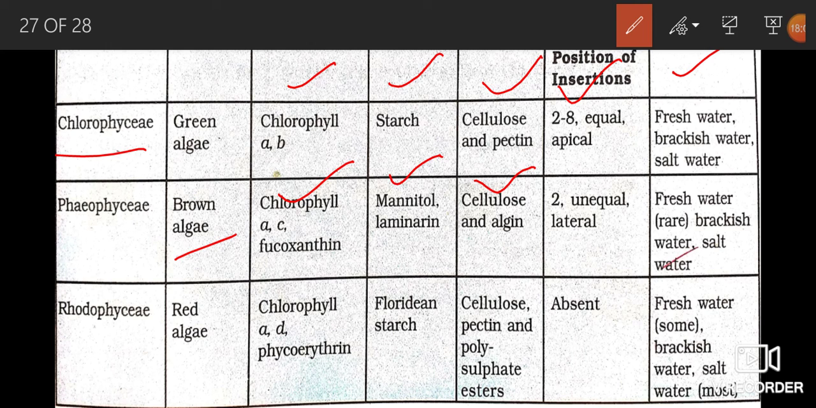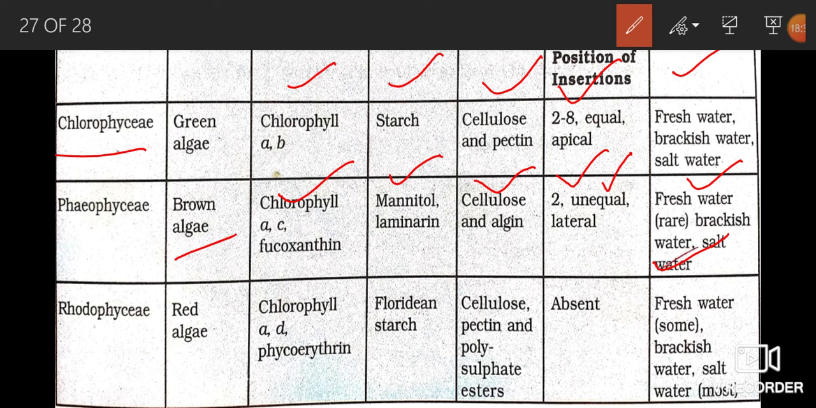Flagellar number and position of insertions: the number of flagella is 2. Flagella are unequal and they are present laterally. Habitat of Phaeophyceae members: these are freshwater organisms, brackish water, and also some members are present in salt water.